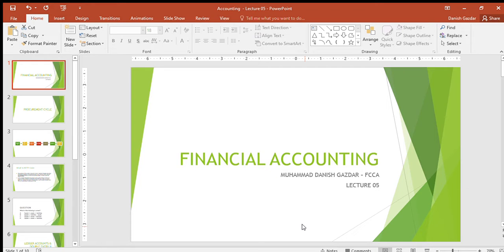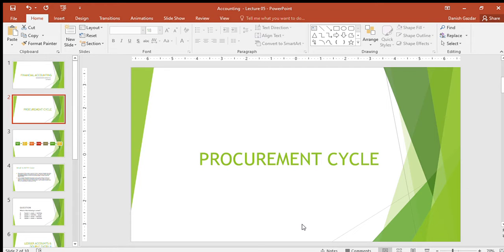So, we would firstly discuss what is a procurement cycle. Procurement is basically the process of purchasing goods or services. Why would an accountant or a person need to understand this? Because it is essential for anyone who wants to understand financial accounting. He needs to understand the procurement cycle.